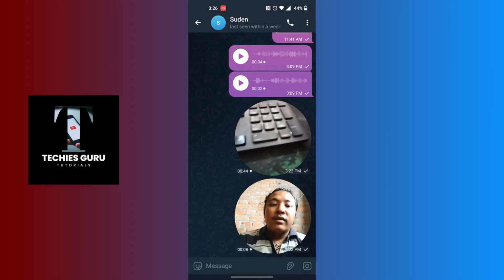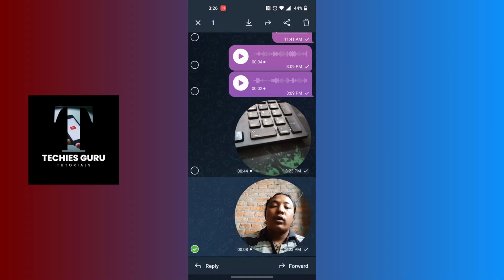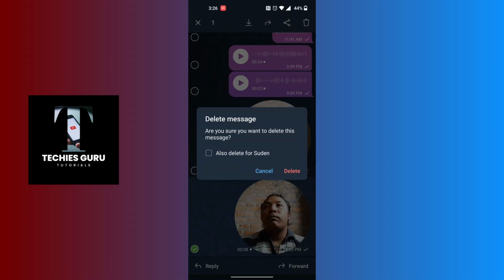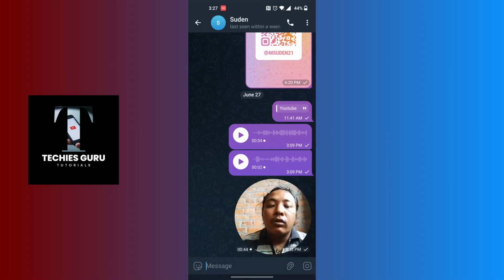So let's do that for this message again. Tap and hold on it, tap on the dumpster icon at the top right corner, and when this pop-up box appears, tap on the empty box over here and tap on delete, and that video message will be deleted on Telegram chat. And guys, this is how to delete video message on Telegram.